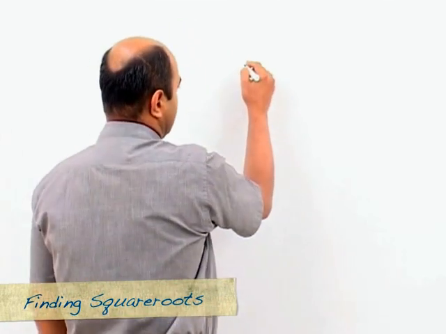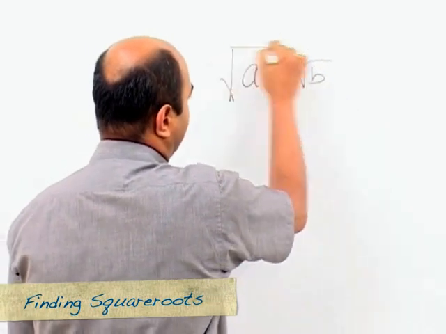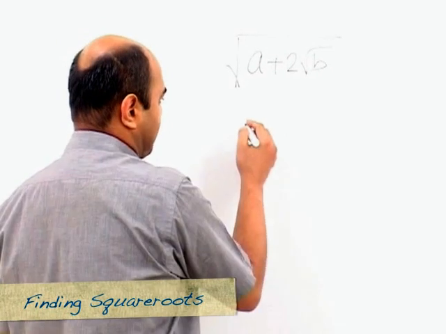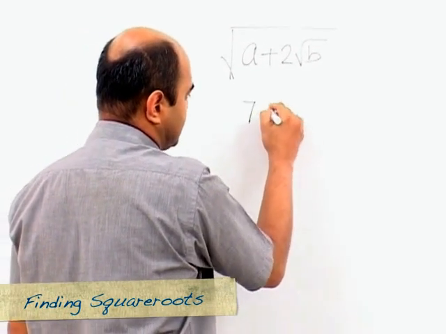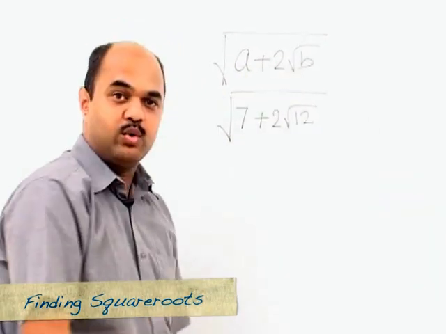If we have an expression of the form a plus 2 root b, how do we find the square root? Let's try and understand this. So you have a plus 2 root b and we need to find the square root of this. Let's try and understand this through an example. Suppose we have an expression 7 plus 2 root 12 and we want to find the square root of this expression.